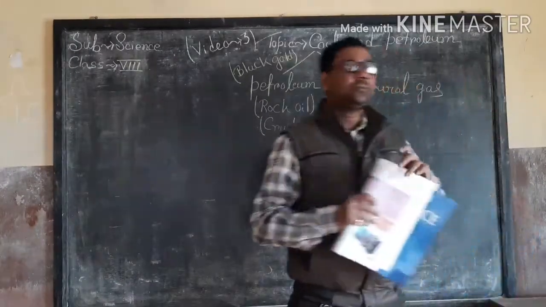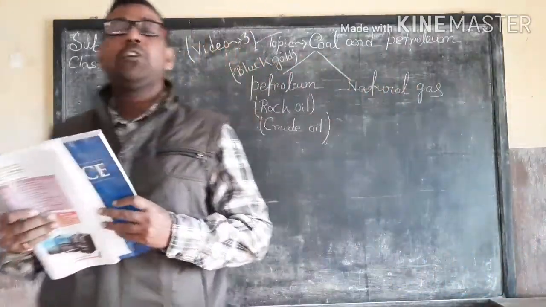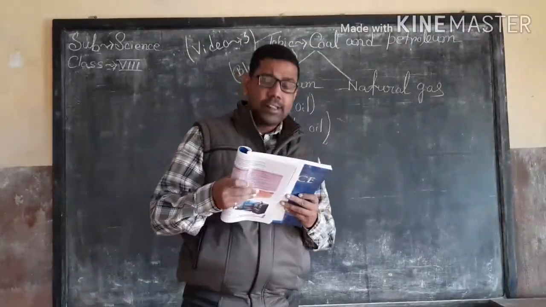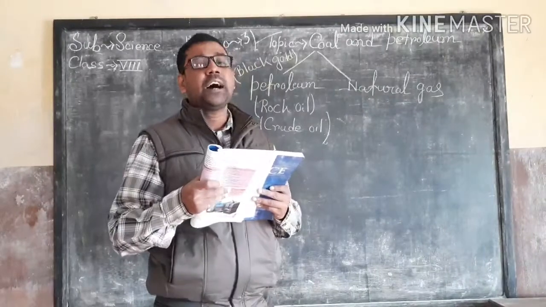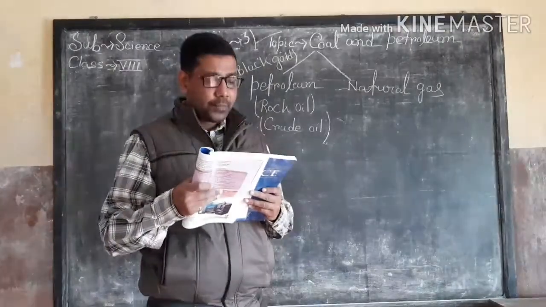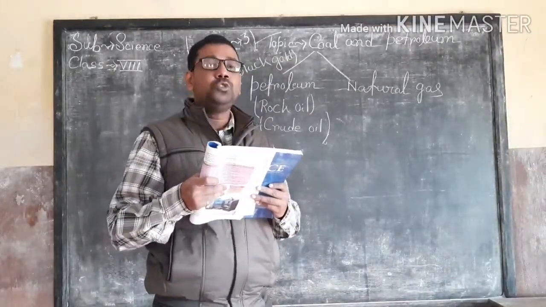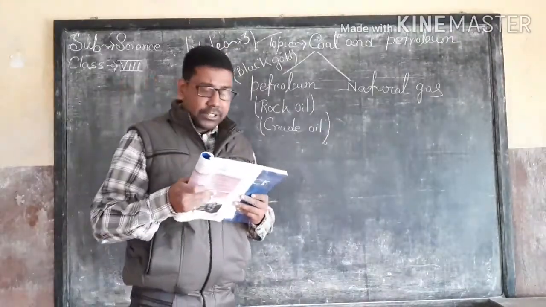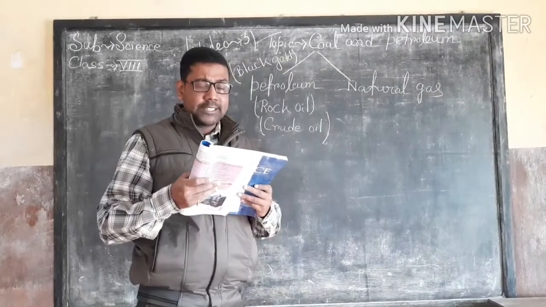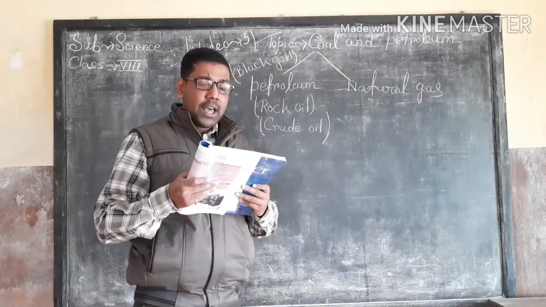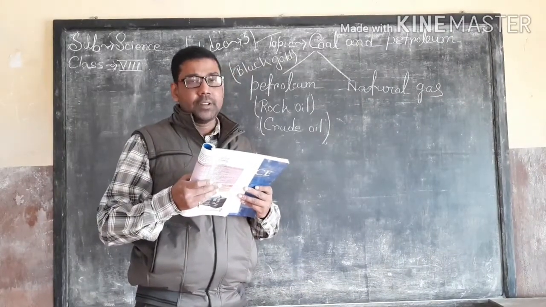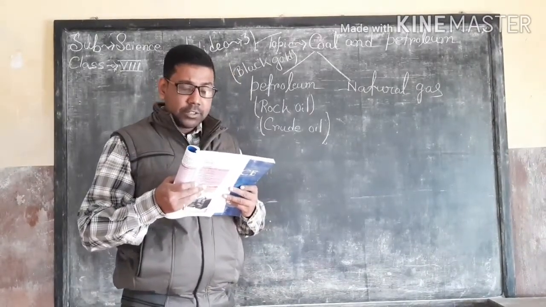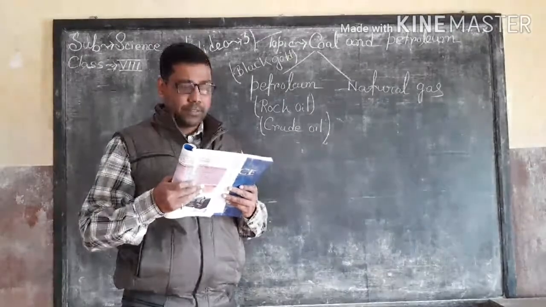Next, the formation of petroleum. Petroleum is a fossil fuel formed from organisms living in the sea, such as zooplankton and algae. A vast quantity of the dead remains of marine animals and plants settled at the bottom of the sea and got covered with sediments.